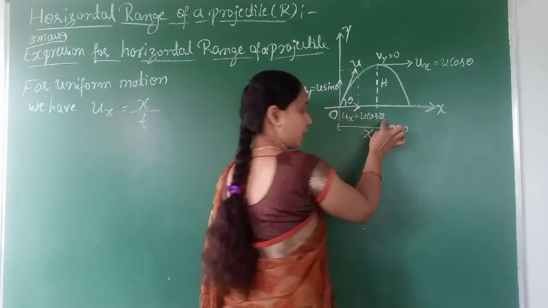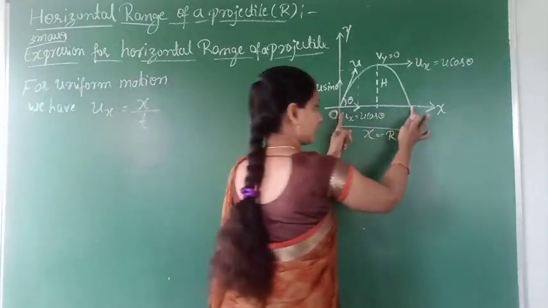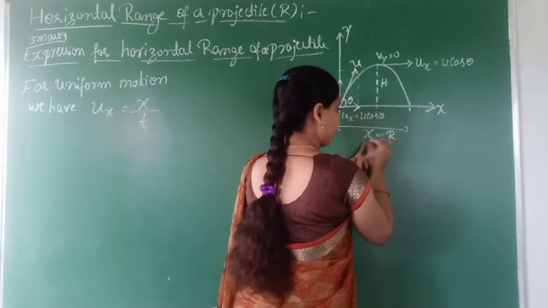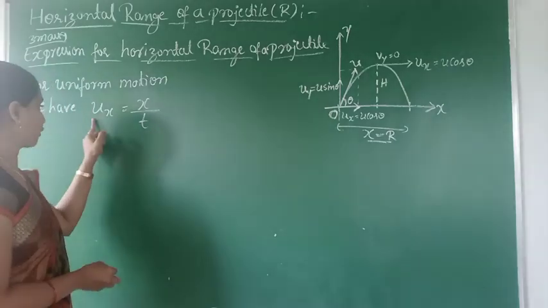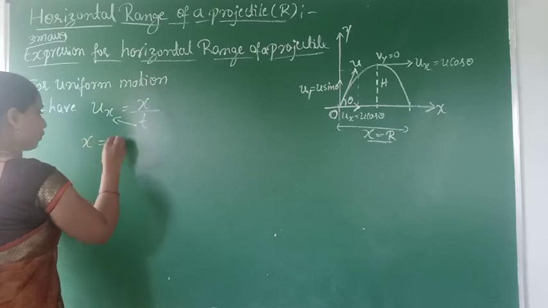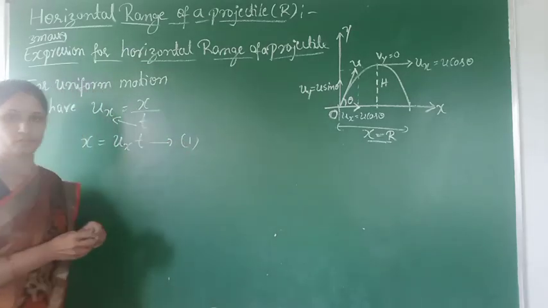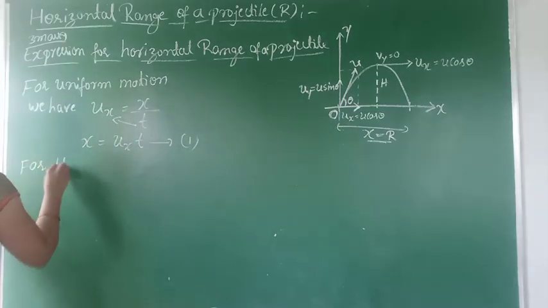Ux is equal to u cos theta is equal to x, the maximum horizontal distance covered by the projectile, divided by the time taken, t. Clear? So ux is equal to x by t. So by cross multiplication, x is equal to ux into t. So this is called equation number 1. Clear?